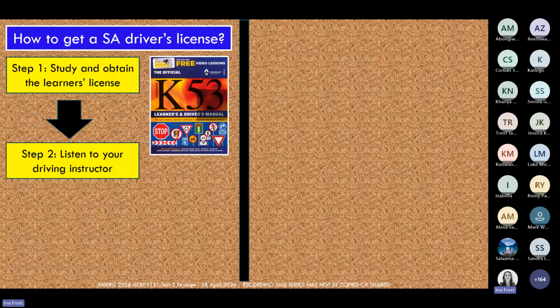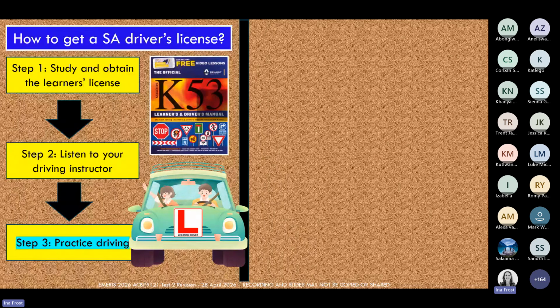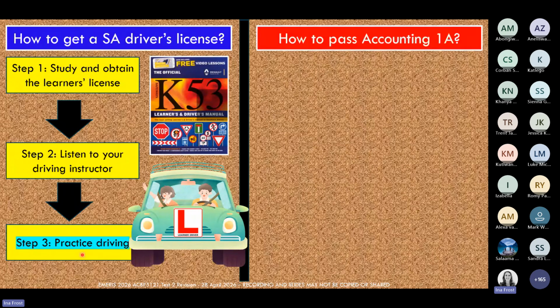And they could give them certain instruction. But then the last thing all of these students had to do to get their driver's license is they actually physically had to get into a vehicle and start driving. So they had to start practicing their driving. And now, why am I telling you this story this morning? Because I want to draw the analogy to what we have to do if we want to pass Accounting 1A this semester. And it's actually not too dissimilar to getting your driver's license.